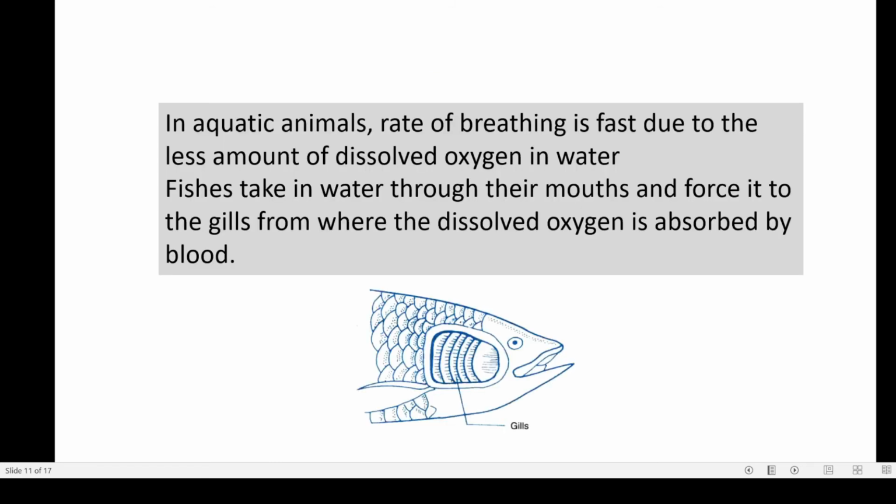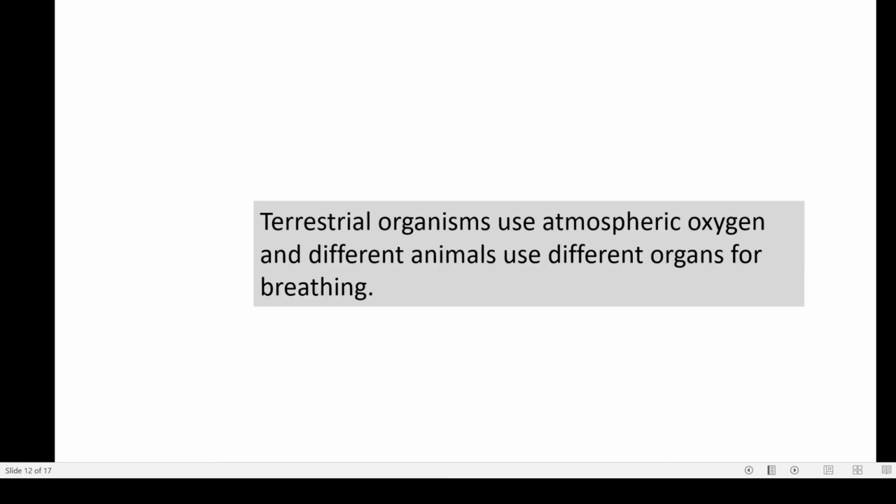Now what happens in case of aquatic animals? The breathing rate of aquatic animals is faster. Why? This is due to the lesser amount of oxygen dissolved in the water body, and fishes take in water through their mouths and force it to the gills, from where the dissolved oxygen is absorbed by the blood. Now what happens in case of terrestrial animals? They use atmospheric oxygen, and different animals use different organs for breathing.